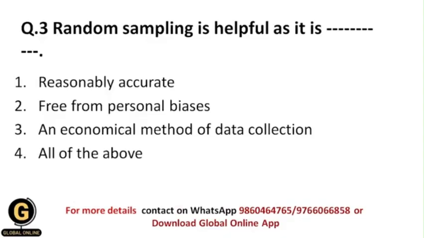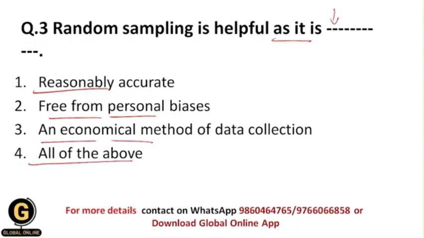Next, random sampling is helpful as it is dash. So why is random sampling design helpful? Because it is reasonably accurate, because it is free from personal biases, because it is an economical method of data collection, or because all of the above.